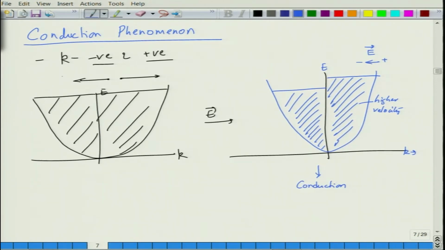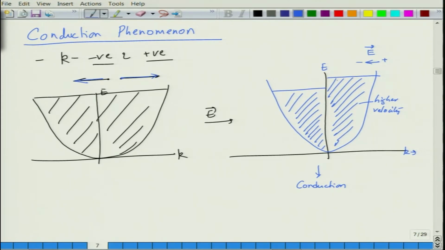So, in the unbiased state, for every electron moving in this direction, you have another electron moving in this direction. So basically the kinetic energies and velocities of electrons are all similar, and as a result you have no net conduction. But when you apply bias, you have an equal and opposite velocity distribution in a solid, and by applying an electric field, this gives rise to net velocity in one direction.